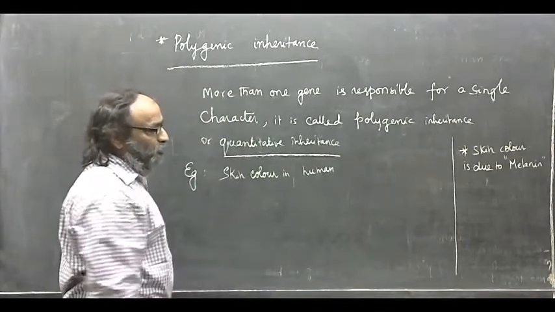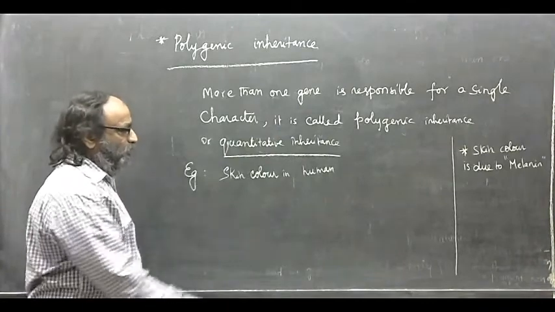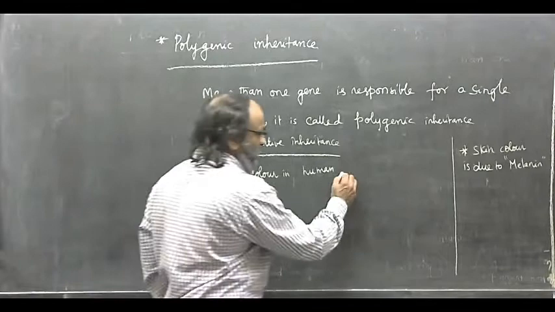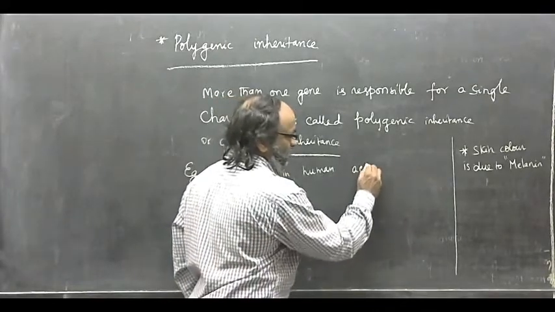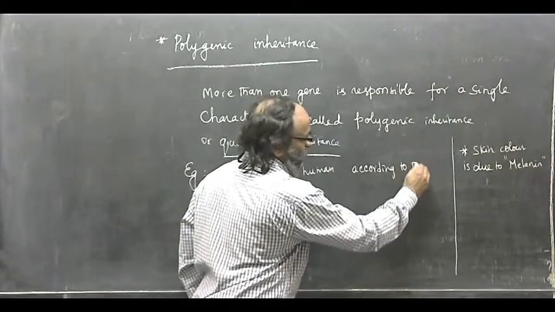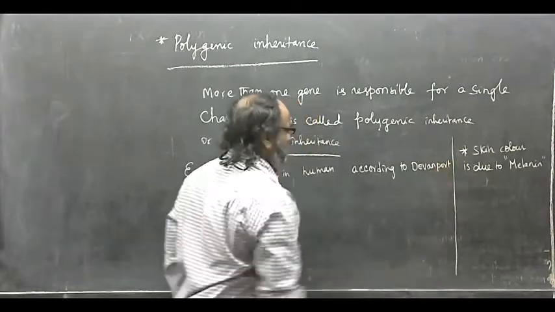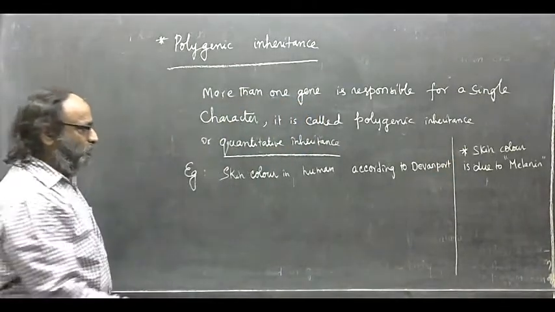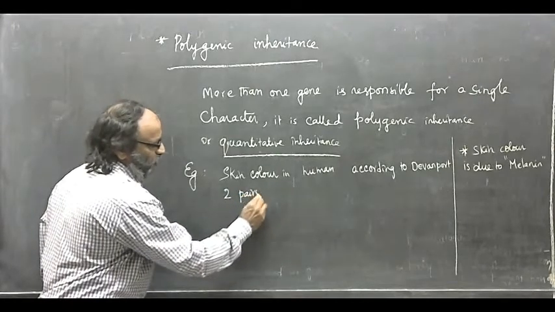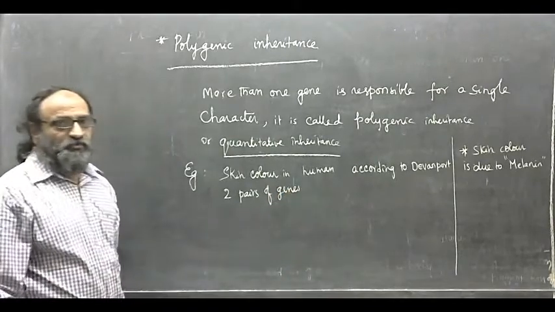So the skin color in human beings is due to a pigment called melanin. According to Davenport, a scientist, the skin color in human beings is due to two pairs of genes.